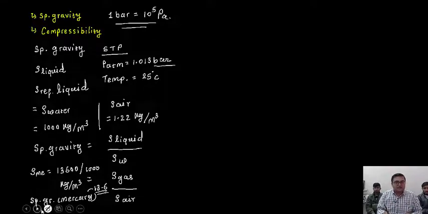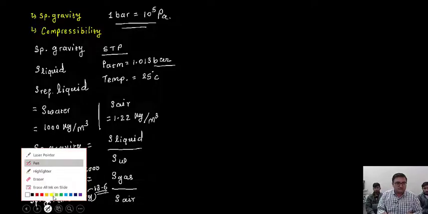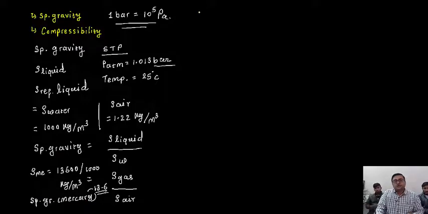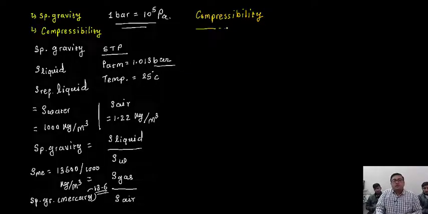Now let's discuss about the another, compressibility, the second phenomena. In case of compressibility, it is represented by bulk modulus.